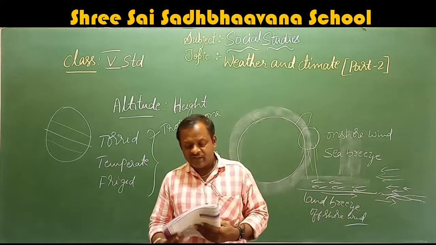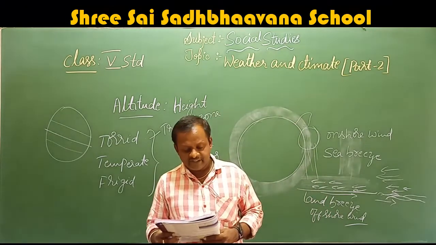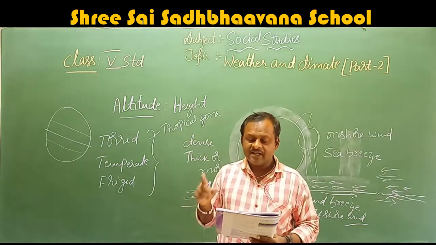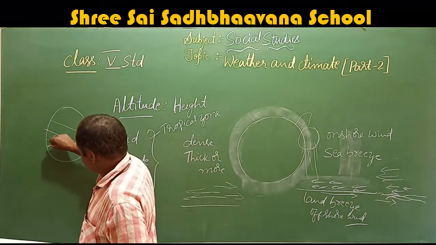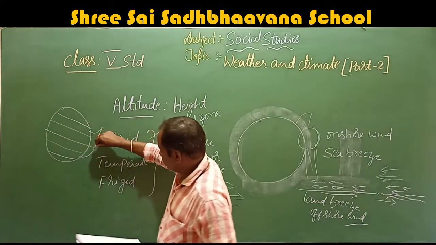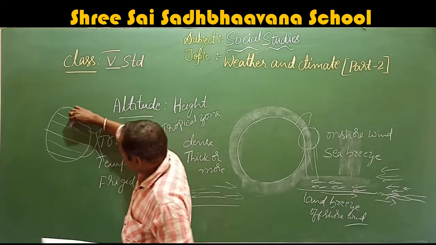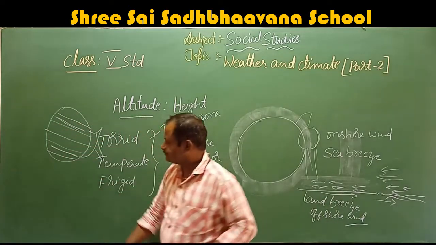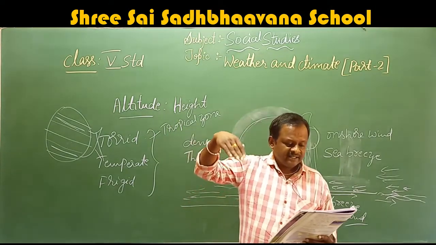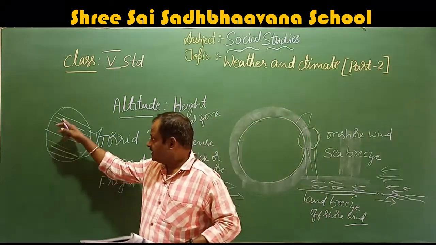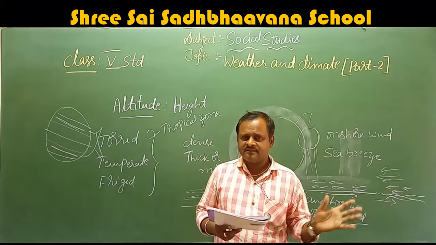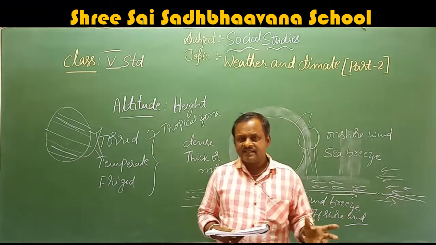These regions are between the Tropic of Cancer and the Arctic Circle and between the Tropic of Capricorn and the Antarctic Circle, and form the temperate zone. That means up to here forms the temperate zones. Here this one and this one are called temperate zones. In this area, these regions receive slanting rays of the sun. They receive less sun heat. They receive less sun rays.